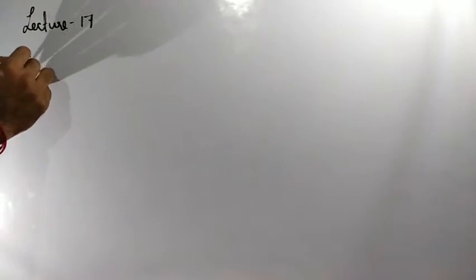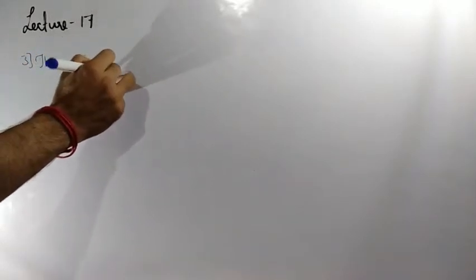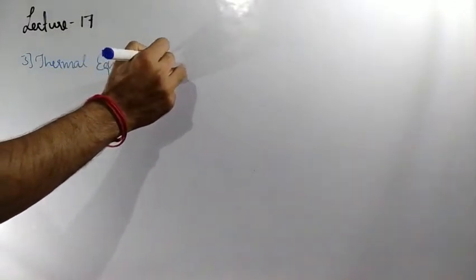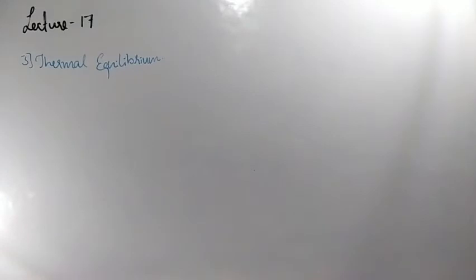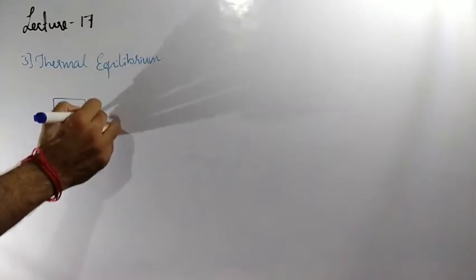Next, what is thermal equilibrium? What do you mean by thermal equilibrium? Imagine that here I have one system, and here one more system.